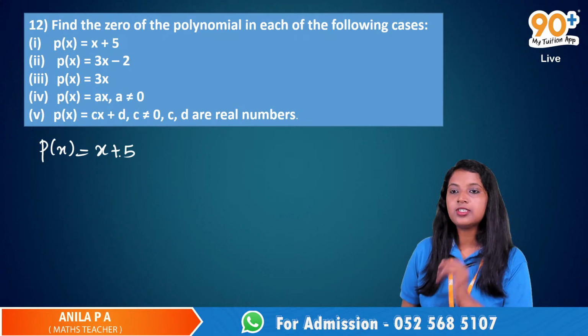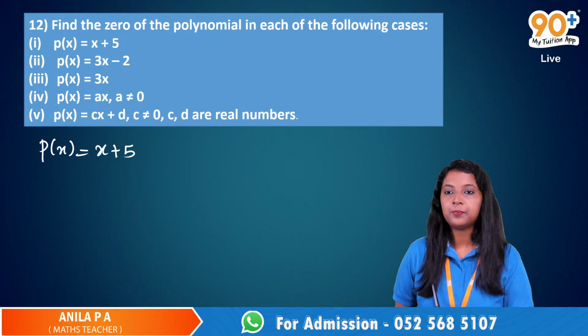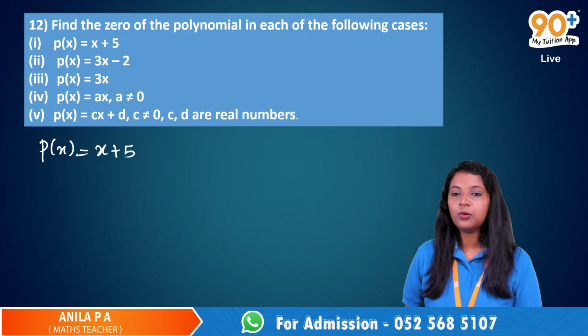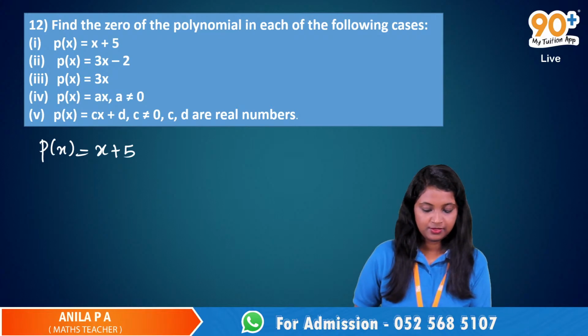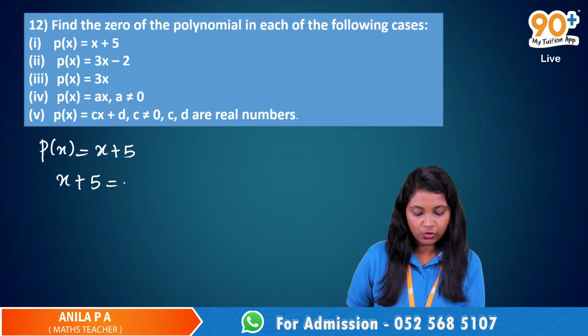We can unmute someone, sir. What is the first step? Ashika, yes, Ashika. What is the first step? Now we have to equate it to 0. Yes, equate that to 0. So we get?